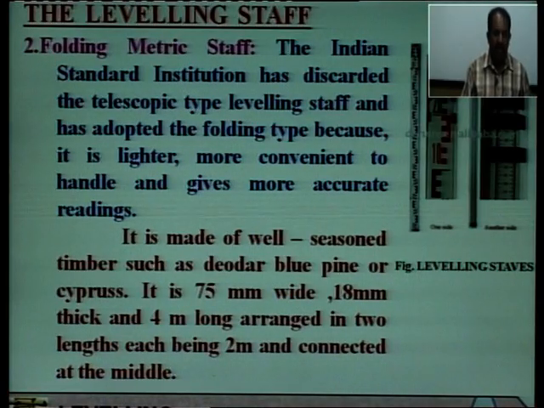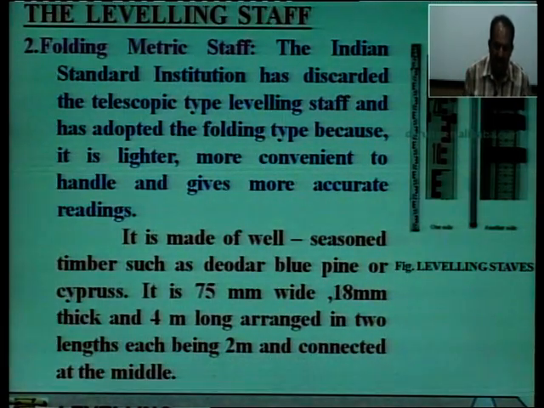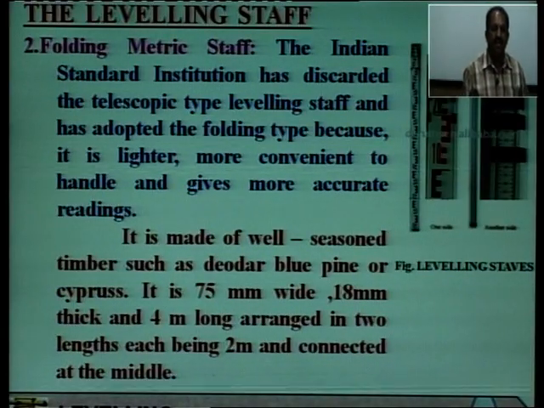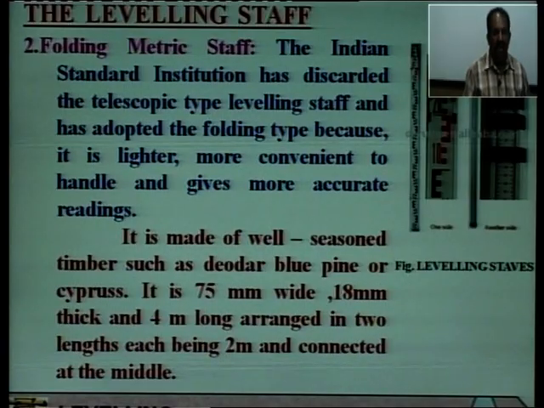So, second is folding metric staff. The Indian Standard Institution, ISI, has discarded the telescopic type leveling staff, which is very important, and has adopted the folding type, because it is lighter, more convenient to handle and gives more accurate readings.